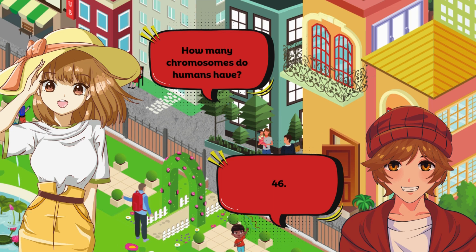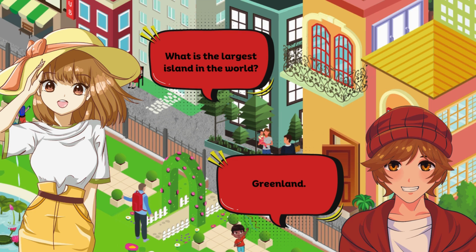How many chromosomes do humans have? 46. Who wrote To Kill a Mockingbird? Harper Lee. What is the largest island in the world? Greenland.